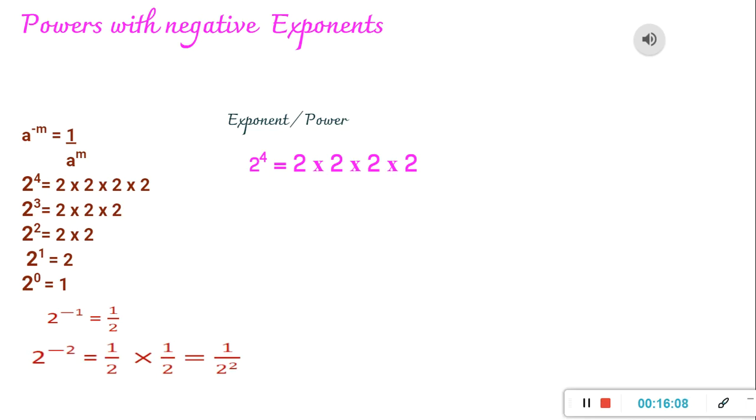Similarly, what about 2 raised to minus 3? Again, this entire 1 upon 2 into 1 upon 2 will get divided by 2, so this will become 1 upon 2 into 1 upon 2 into 1 upon 2.